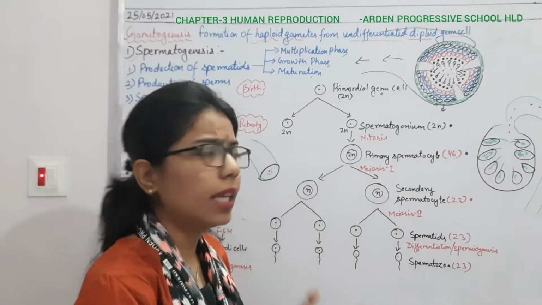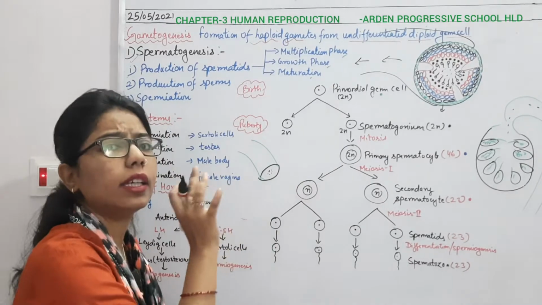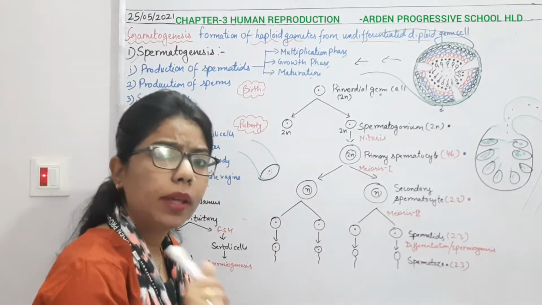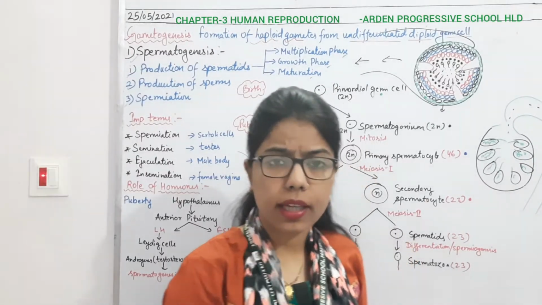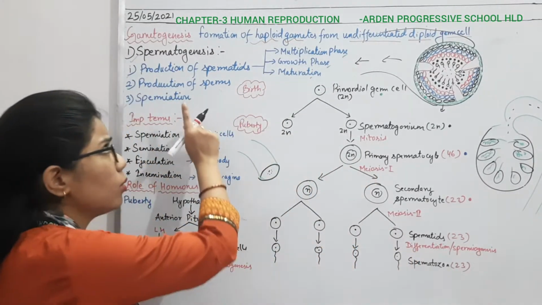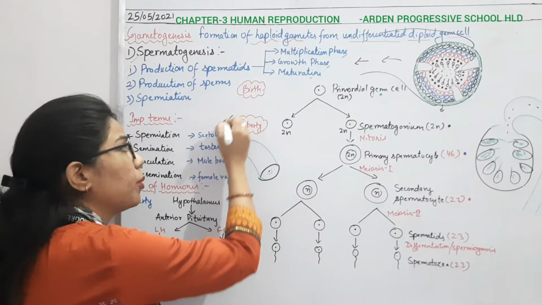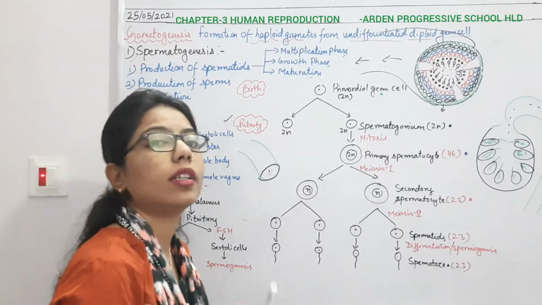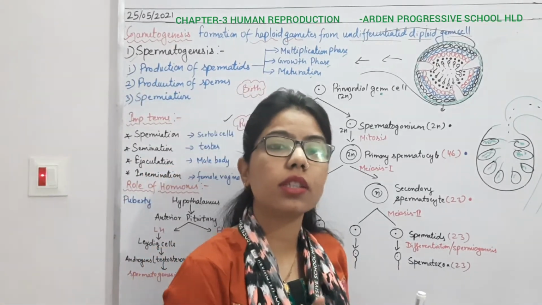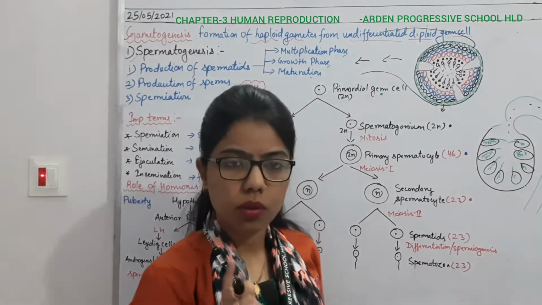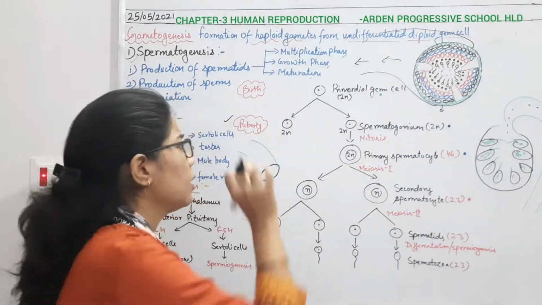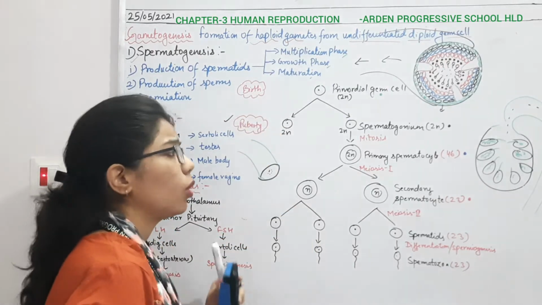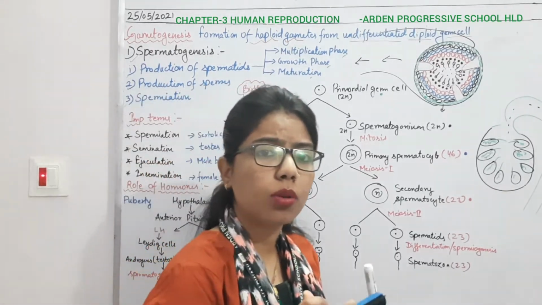what will happen as the male attains the age of puberty. Make sure this line is very, very important: in the case of the male, spermatogenesis starts from the puberty age. But when I discuss oogenesis with you, it will start from the mother's womb. So as the male attains the age of puberty, the spermatogenesis process will start.